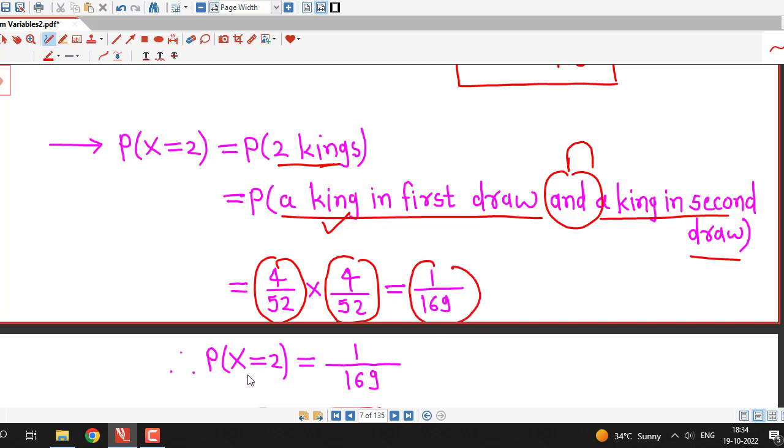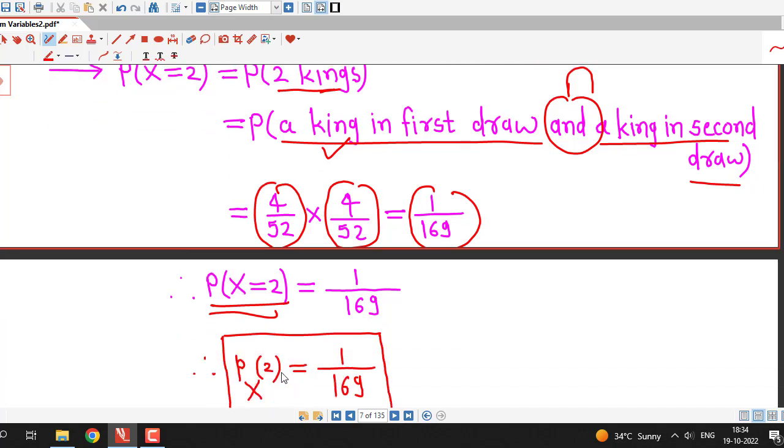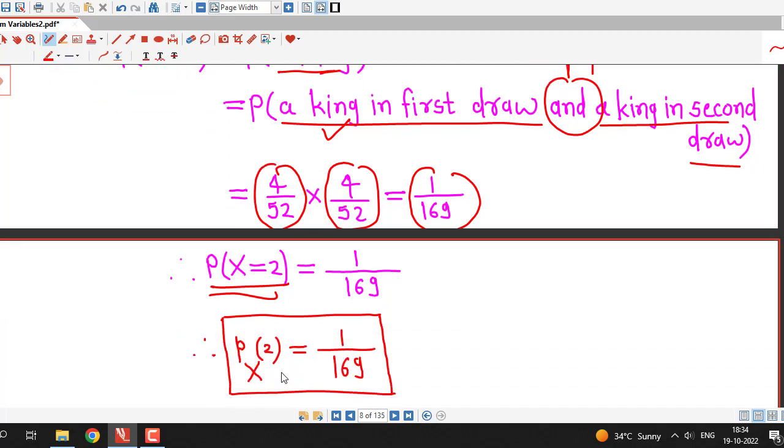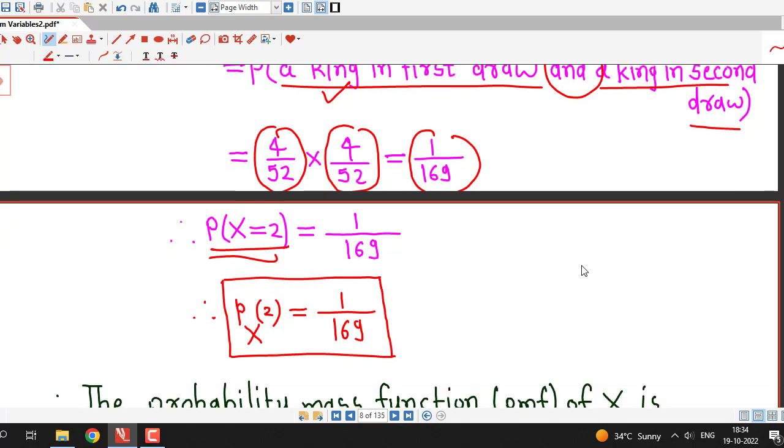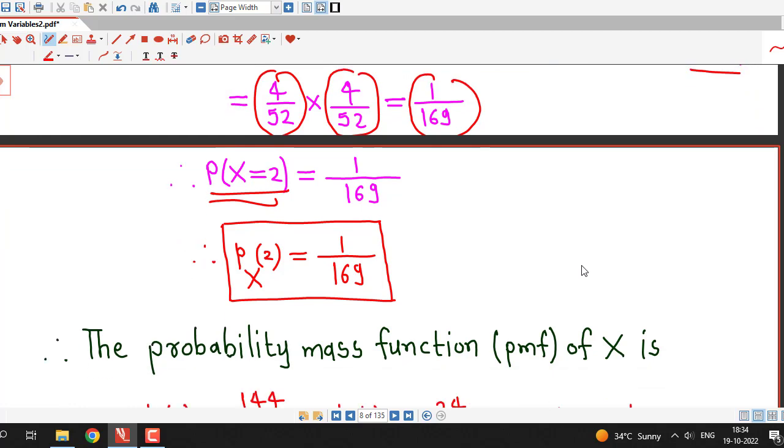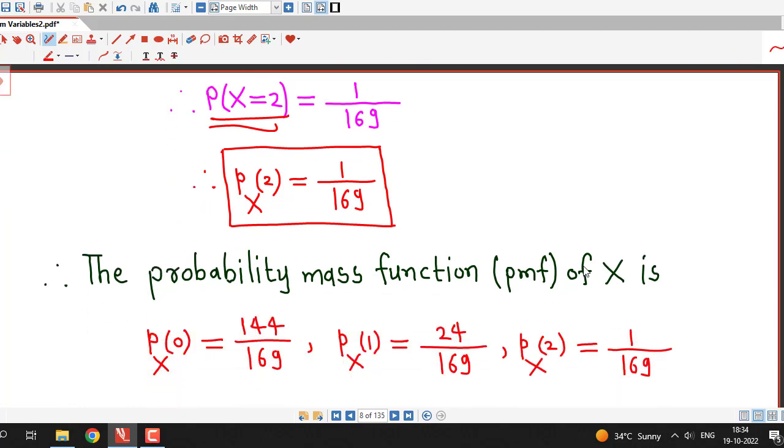Probability that capital X equal to 2, or probability that there are 2 kings in both the draws, is 1 divided by 169, and this is nothing but value of probability mass function at small x equal to 2. So here now we have obtained value of probability mass function at all the possible values of random variable capital X, which are 0, 1 and 2.